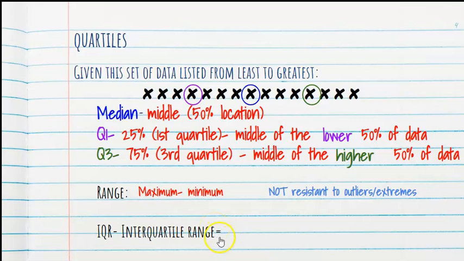Now, so what do we use? Well, we often use interquartile range, Q3 minus Q1. So whatever this value right here is, we could subtract this value from it, and that would give us an idea of the range of the middle 50% of the data. And this is more accurate because it's cutting off the low extremes and the high extremes. It's a better picture of the range of the data than if you included all of the data. So interquartile range is resistant, while range is not resistant.